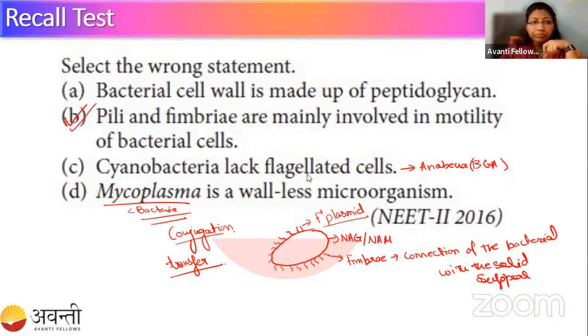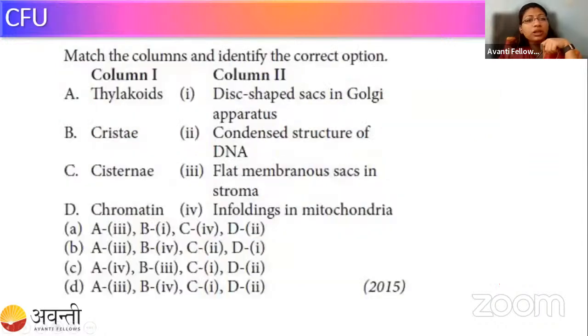Now moving to the next recall test. The next question is a match the following question. Here we are given two different columns. In column one we are given some structures, and in column two there is an explanation regarding that particular structure. What you have to do is look at the options and match which description is given for a particular structure. For that I'm giving you the next 35 seconds, and I'm launching the poll.